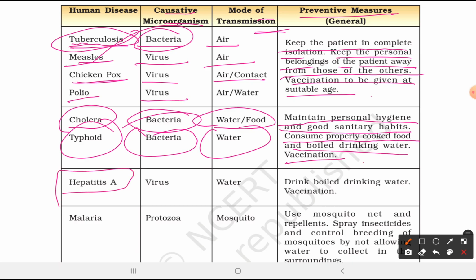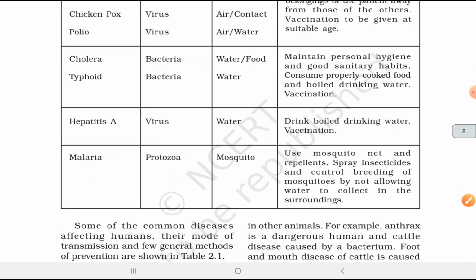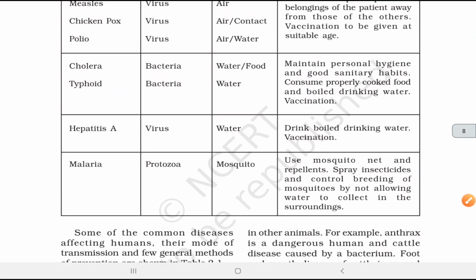Vaccination. Hepatitis A. This is by virus, and its mode of transmission is water. Boiled drinking water and vaccination are the preventive measures. And then we have malaria. It is caused by protozoa. Mode of transmission is mosquito. So we can use mosquito nets and repellents, spray insecticides, and control the breeding of mosquitoes.